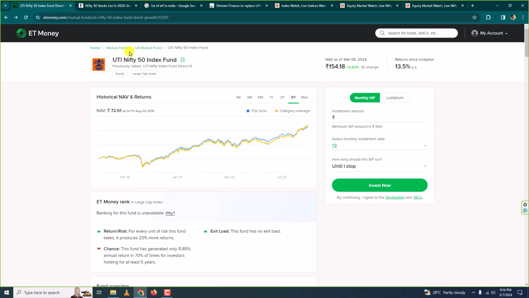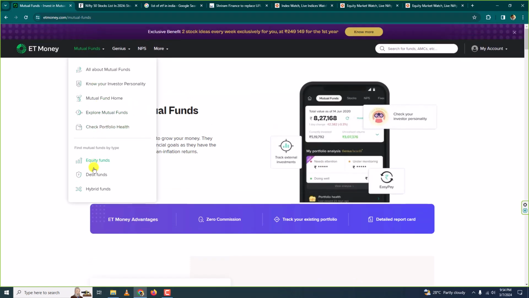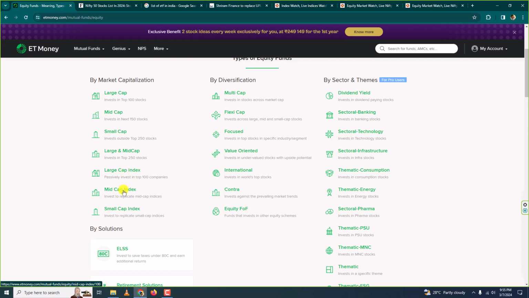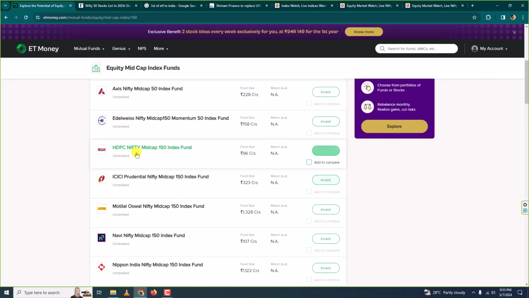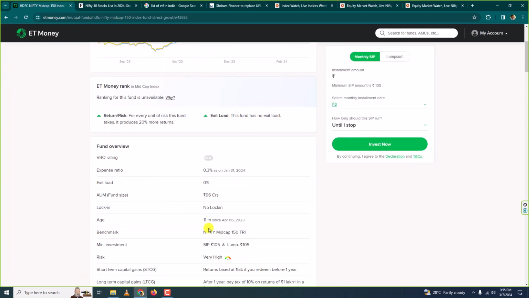Let me go back, let me go to mutual funds, and let me go to equity mutual funds, and let me go to mid cap index. Okay, mid cap index. So here we have HDFC Nifty Midcap 150 Index Fund. This mutual fund tries to mirror the Nifty Midcap 150 index.